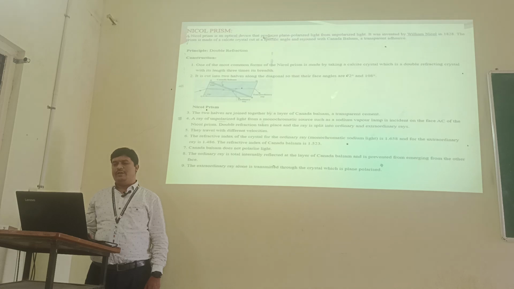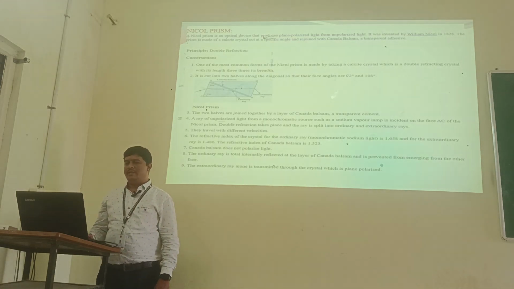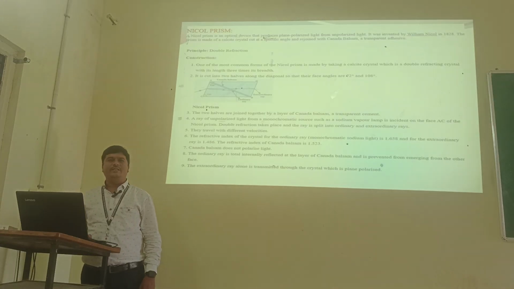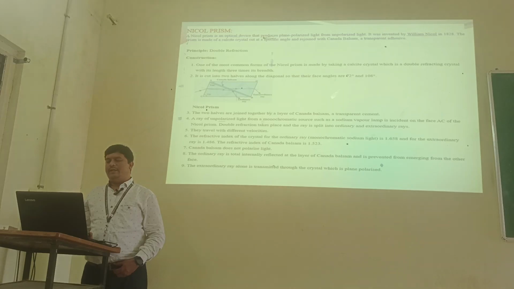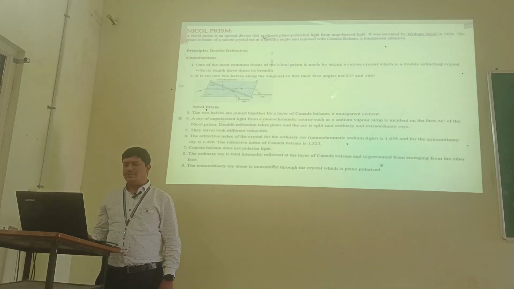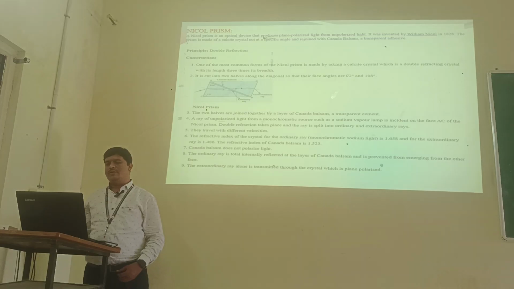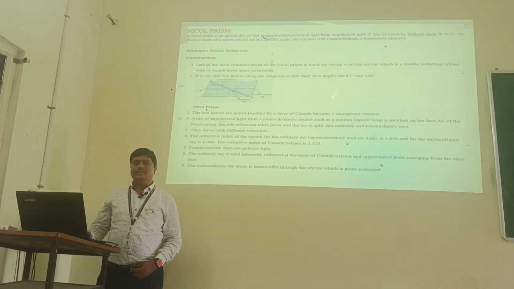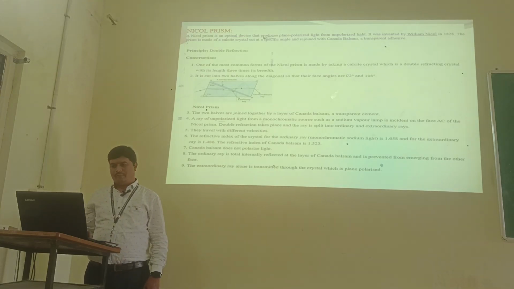Next we have the Nicol prism. The Nicol prism is an optical device that produces plane polarized light from unpolarized light. It was invented by William Nicol in 1828. The principle is double refraction. Construction: one of the most common forms of the Nicol prism is made by taking a calcite crystal, which is a double refraction crystal, with its length 3 times its breadth.